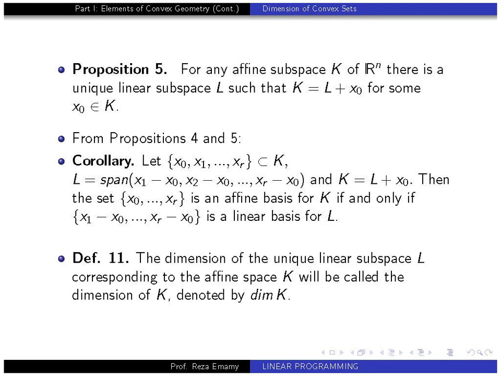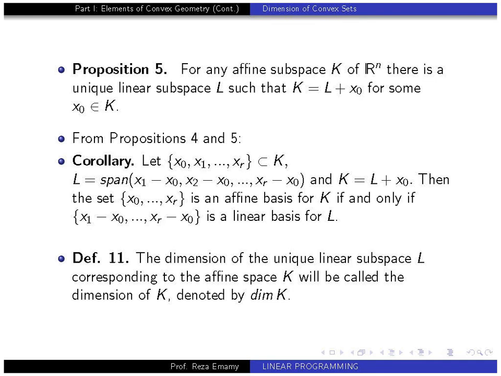Here comes the objective: to define the dimension of the subspaces and then of convex sets. The dimension of the unique linear subspace L corresponding to the affine subspace K will be called the dimension of K, denoted by dim K. This is the one that we really need to be well defined, and of course L is unique, so the dimension of K is well defined.